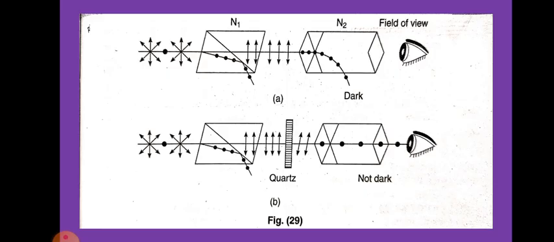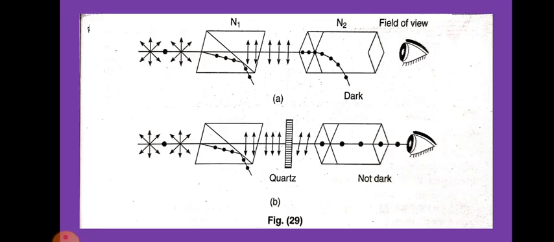So this phenomenon is known as optical rotation, and the angle through which the plane of polarization is rotated is known as the angle of rotation. Some observed facts about optical rotation: Biot-Savart observed the following facts about the optical rotation.